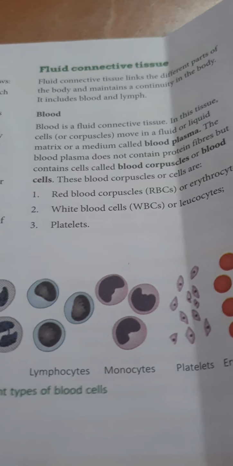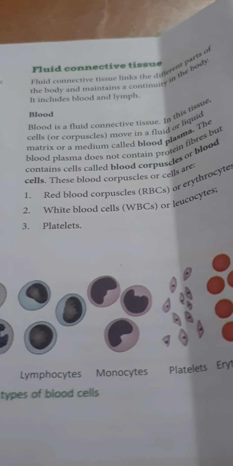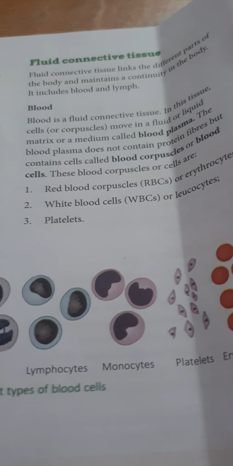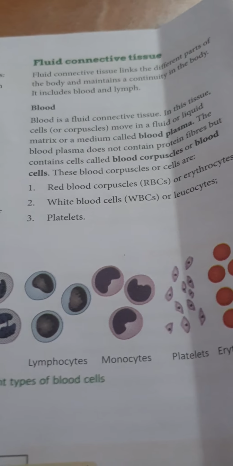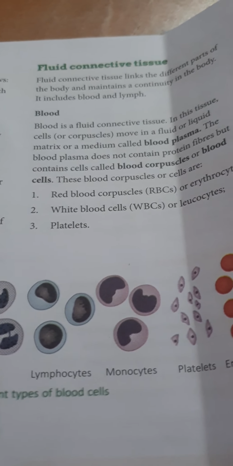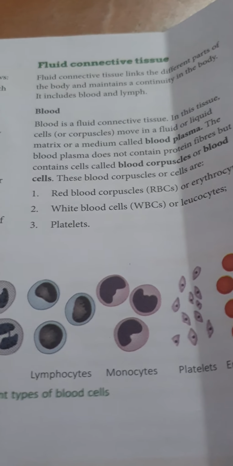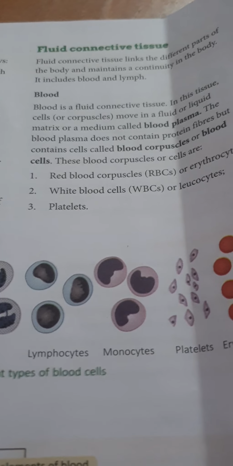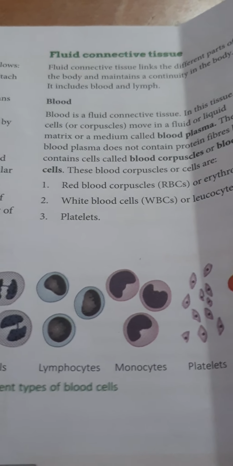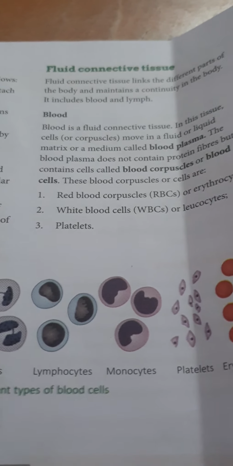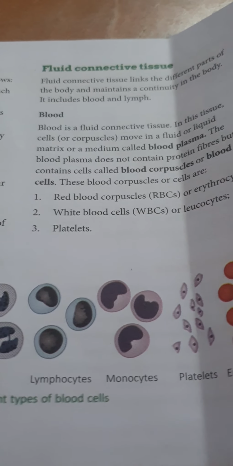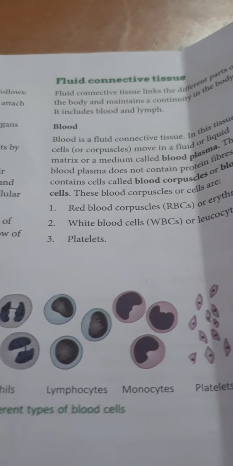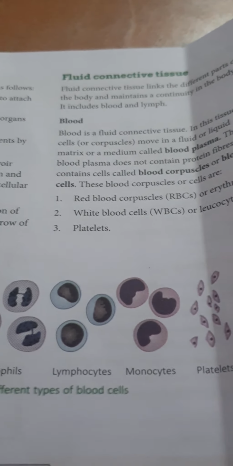Blood has many functions to play in the body. Blood plays many different roles and functions inside our body. First, it transports the gases like oxygen and carbon dioxide. Second, the nutrients, which are very important for every cell. It also helps in the transport of hormones. And the last is your waste material, which is not useful for our body.